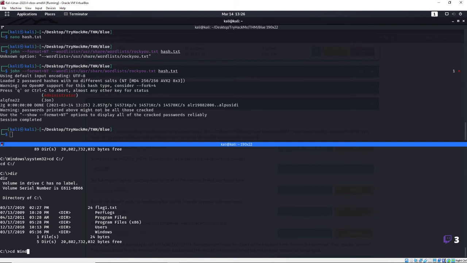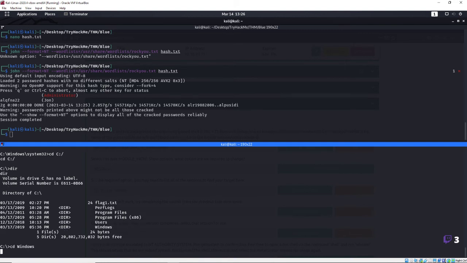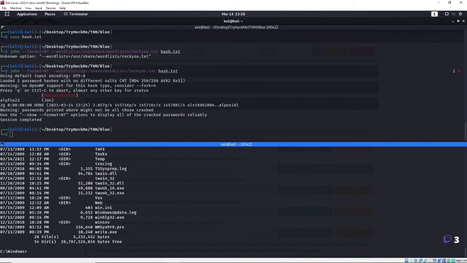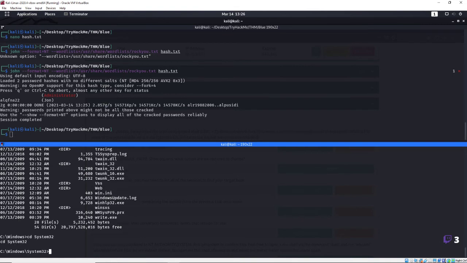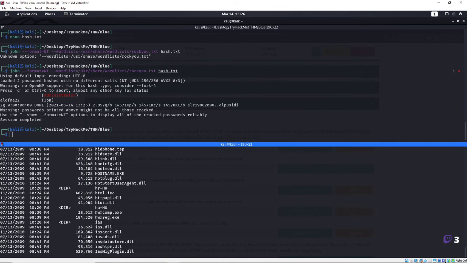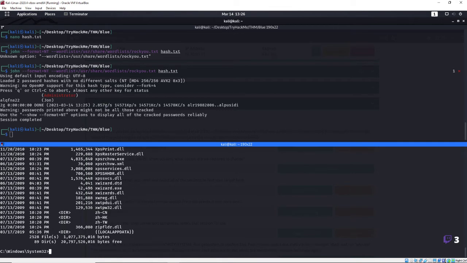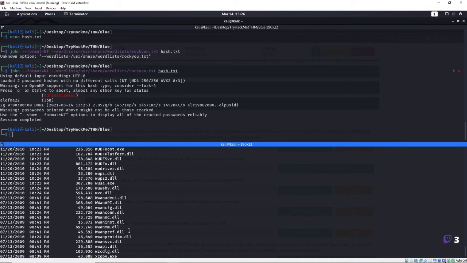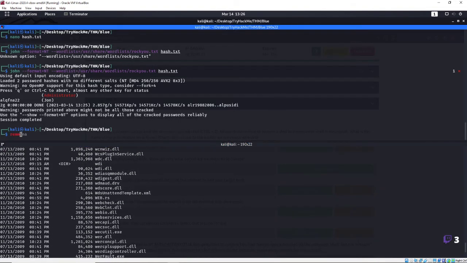Let's try to CD into Windows. And then we'll go into System 32, I think it is. CD into System 32. Is that how you spell it? Yep. Oh, wow. Okay. Wonder if there's a flag in here. Yeah, like I said, I won't go hardcore into this. So let's go ahead and do a Remmina.